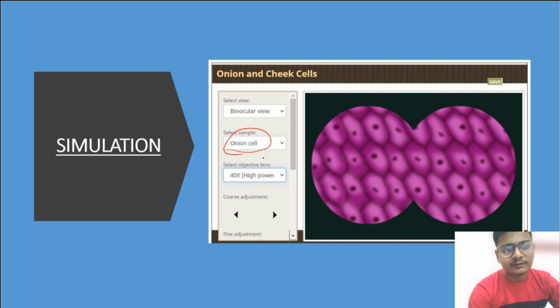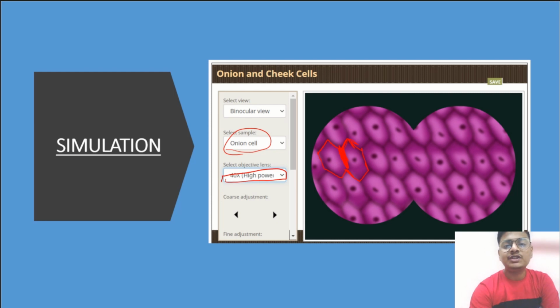Over here, you have to enlarge little by little, and you will be able to see this is an onion cell, this is a plant cell, that's why you can see the hexagonal shape. And you will see these dark-colored parts over here, this is known as the cell wall. These are separated by the cell wall, meaning in between two cells there is a cell wall.